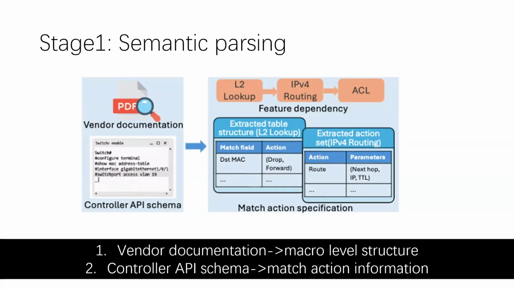Lumen uses an LLM to interpret the prose, but treats the result as a candidate rather than a fact. It normalizes vendor-specific names and combines the extracted information with the API schema. The output is the match-action specifications and dependency graph shown on the slide. This constraint substantially reduces the space that subsequent synthesis must explore. With this scaffold, Lumen can begin incremental synthesis.